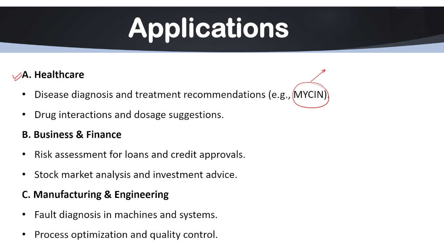For example, if the patient has a fever and the white blood cell count is above, let's say, 1000, then there is a high probability of bacterial infection.